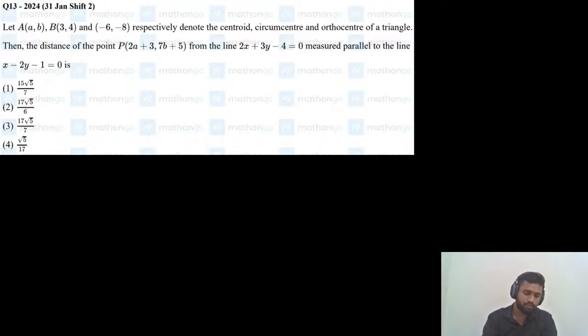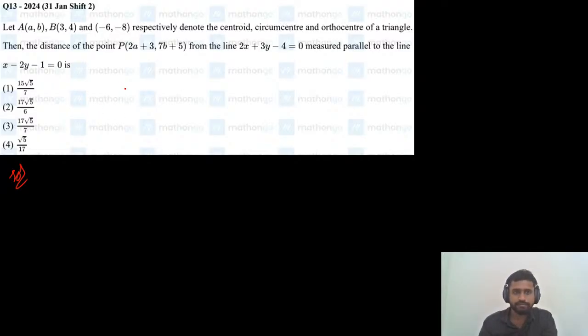So this is also a simple question. A, B, C are the centroid, circumcenter, and orthocenter. Now note down this point, it is very useful in solving a lot of questions.